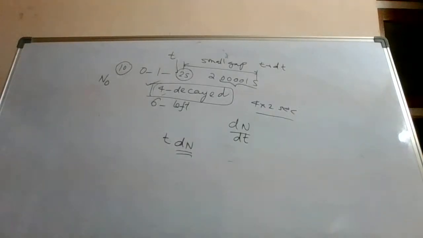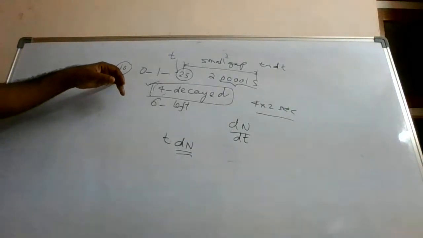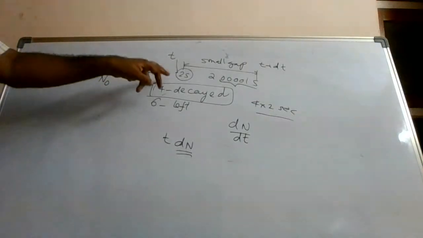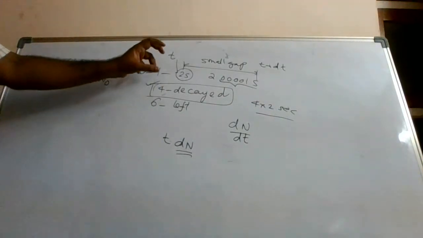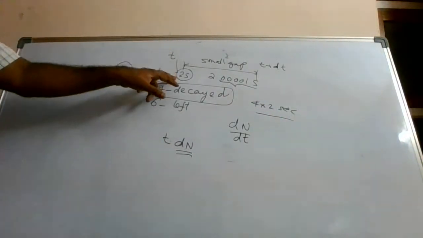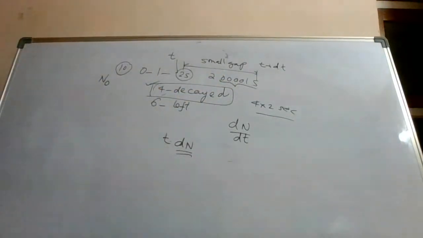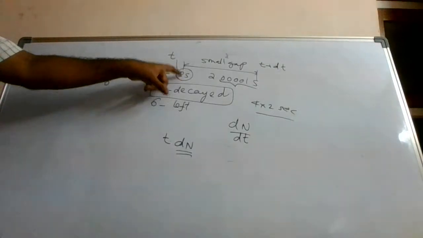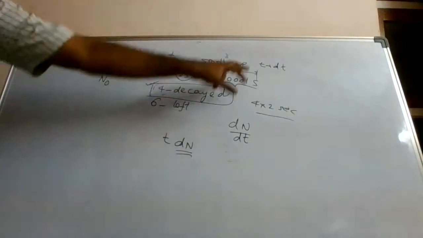Okay, if you have understood this, the rest of the part is pure mathematics. What I am saying is, originally 10 nuclei were there. The clock started ticking 2 seconds. After 2 seconds was over, in this small gap 4 got decayed. Okay, so if this time is, let us say t, let us call this time t plus dt.